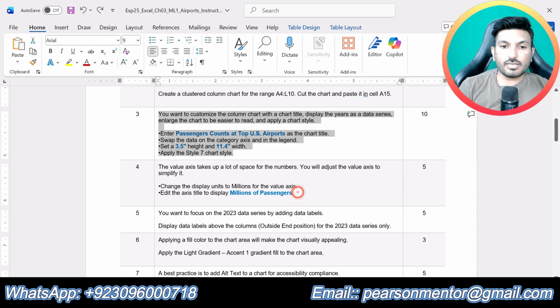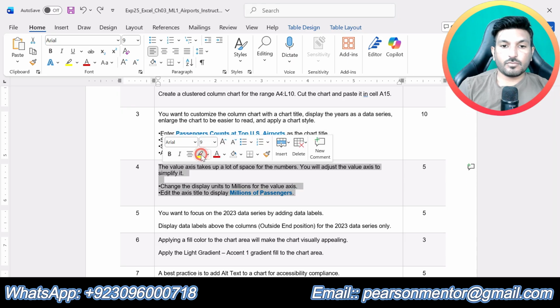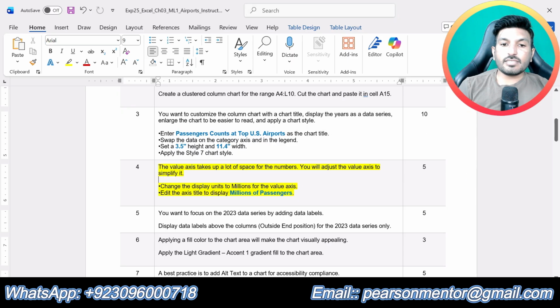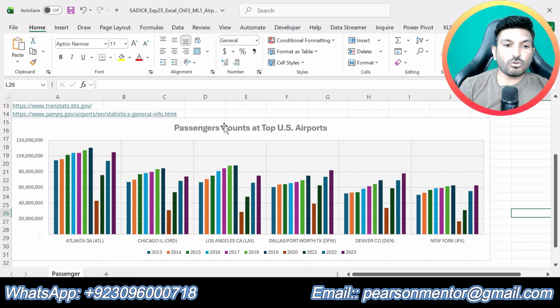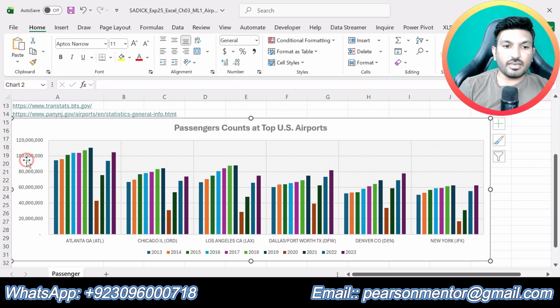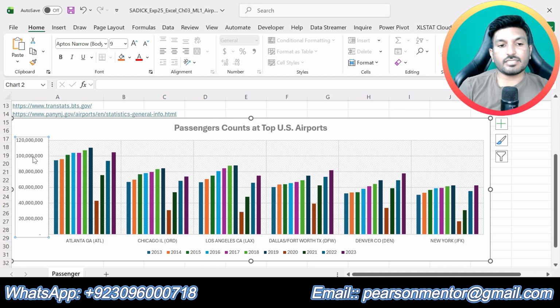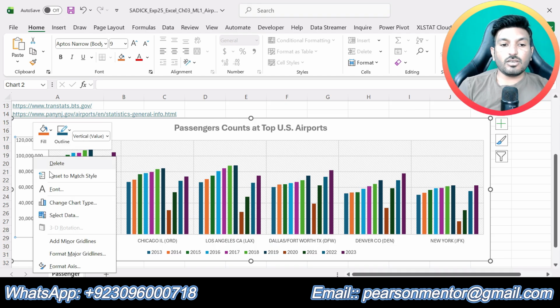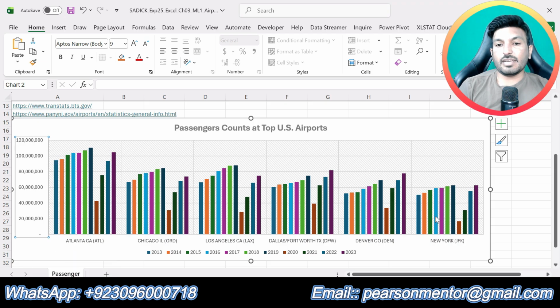So now we are going to do the next step, that is step number 4. The value axis takes up a lot of the space for the numbers. You will adjust the value axis to simplify it. Change the display units to million for the value axis. So our value axis is given here, that is the vertical axis. Select this, right click on it and click format axis.